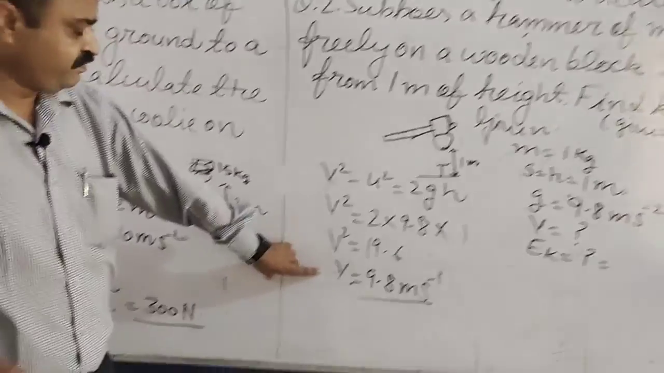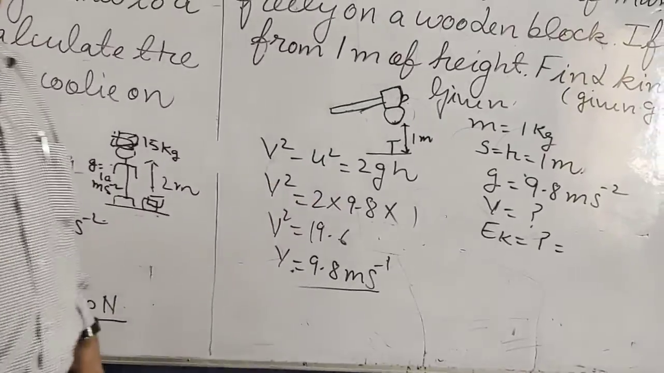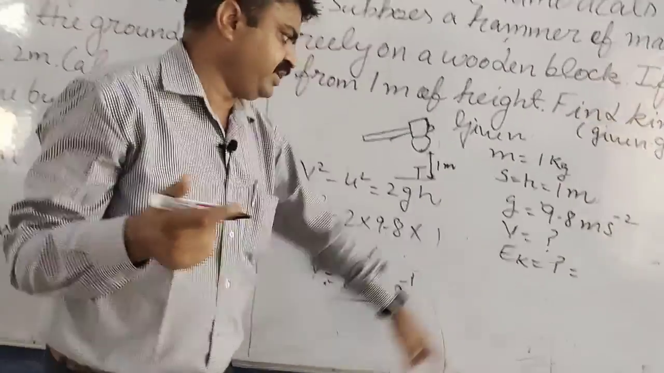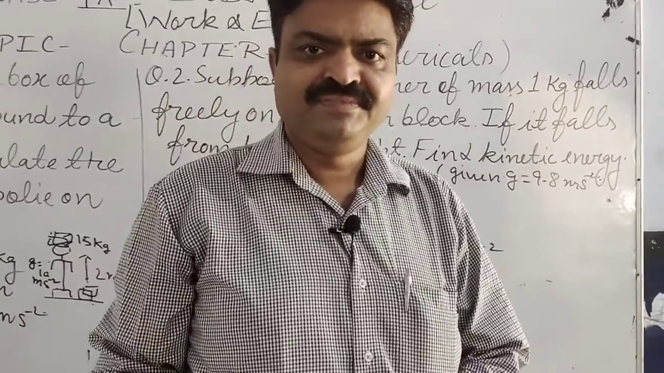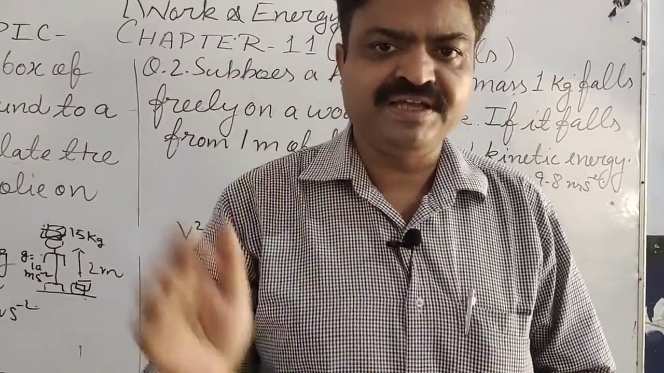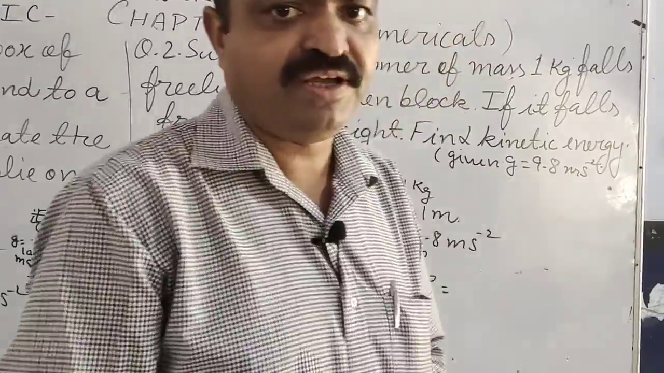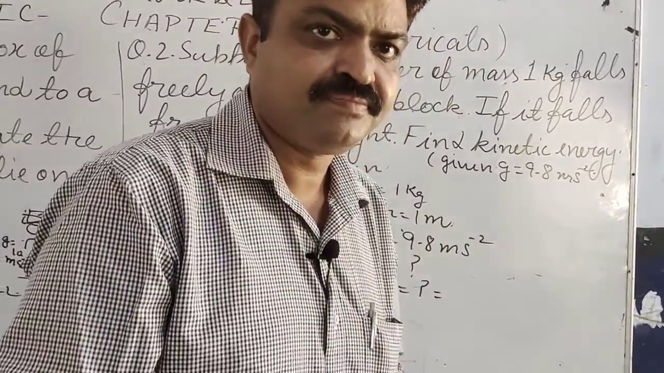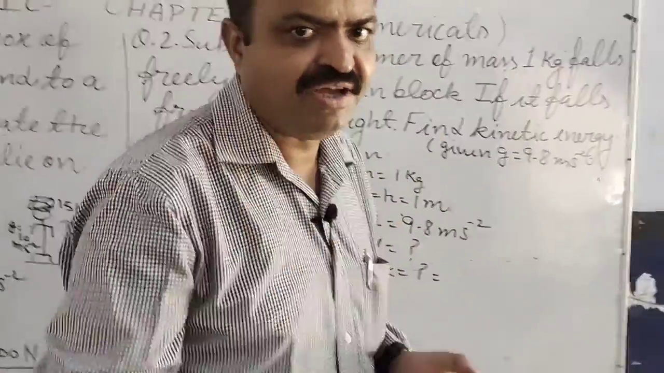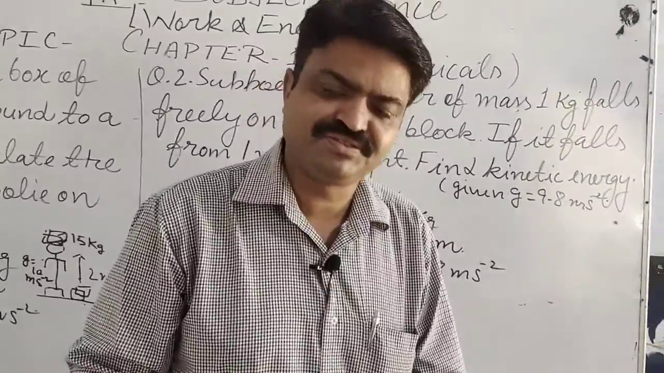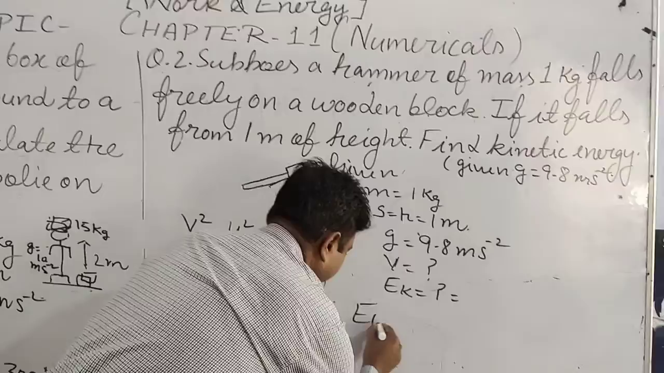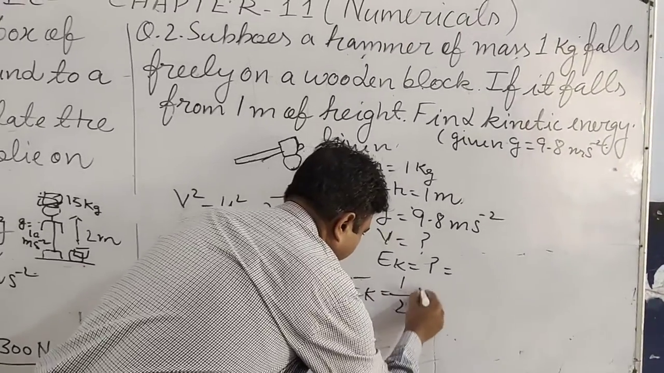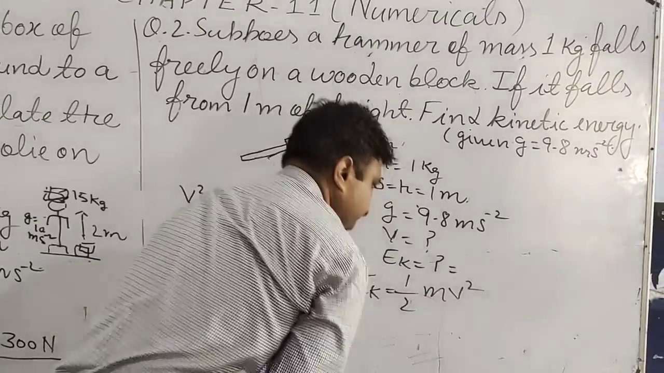Now what will you do? You will again apply the formula of kinetic energy. What is the formula of kinetic energy, student? Yes. In the previous segment we derived one formula of kinetic energy. You tell me that. Yes, you are right. It is half mv square. Now we will apply that. EK is equal to half mv square.